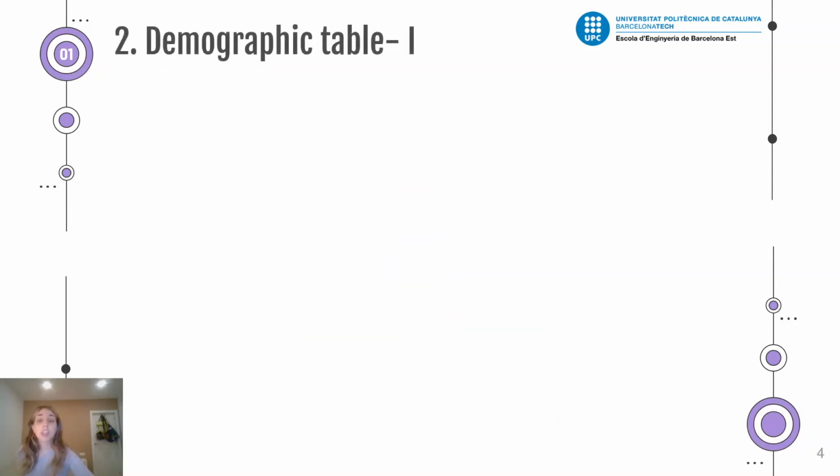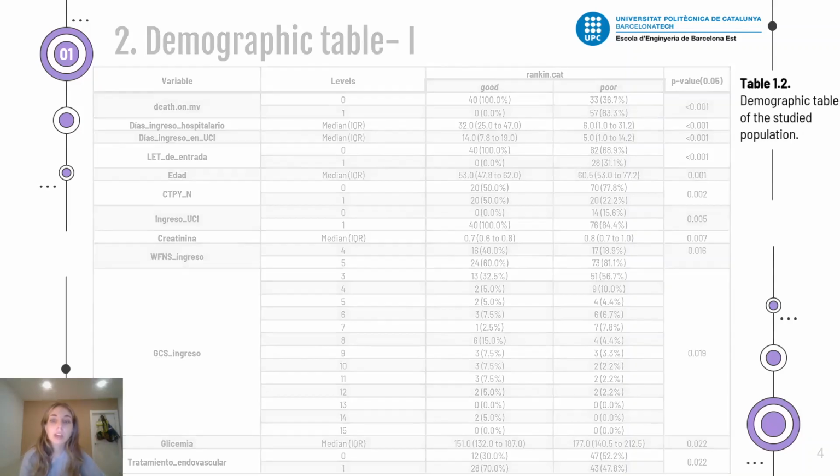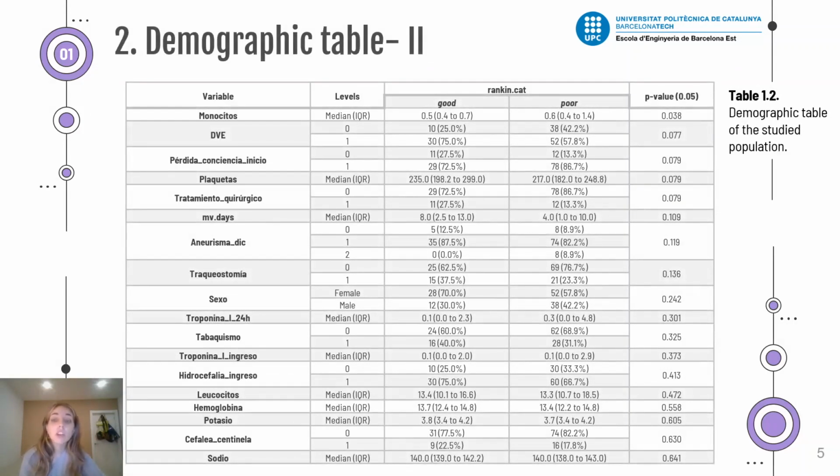With this database, we made a demographic table where we use the p-value to evaluate the correlation of the outcome with the variables. The ranking cut reflects the neurological prognosis 3 months after the stroke. After this, we can see that the variable mb.date has no relationship with the outcome ranking cut in terms of p-value, but it is going to be useful to evaluate the effect of mechanical ventilation later in this project.